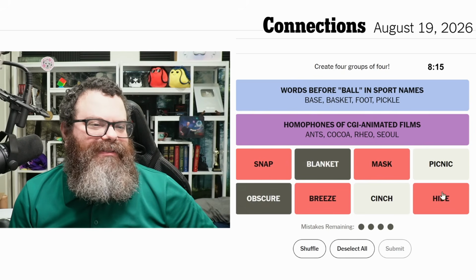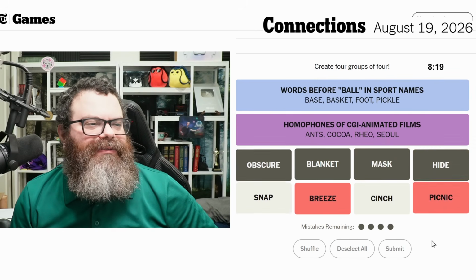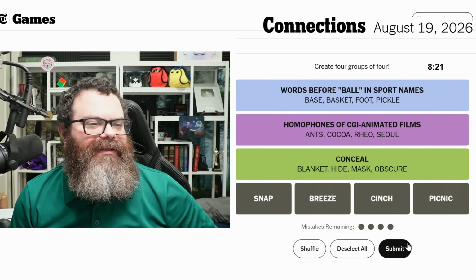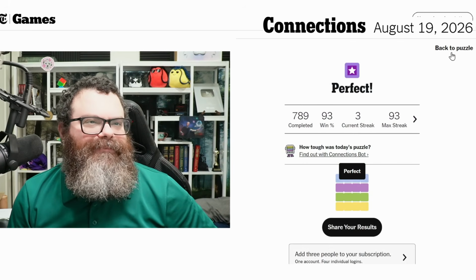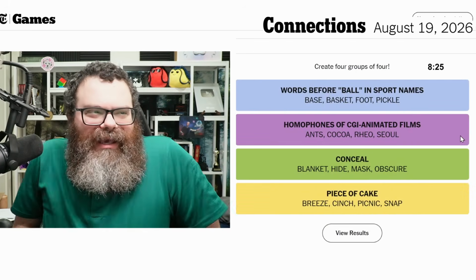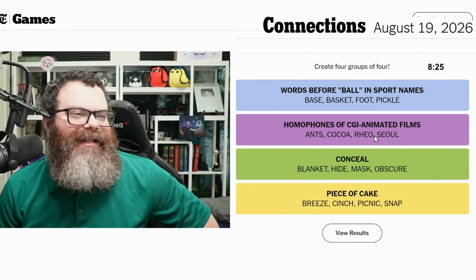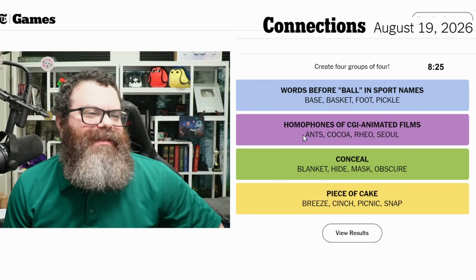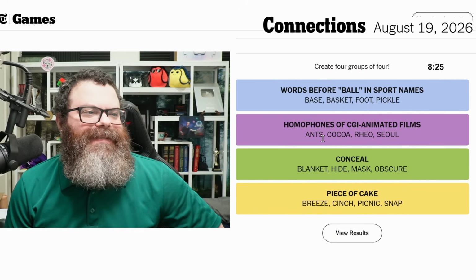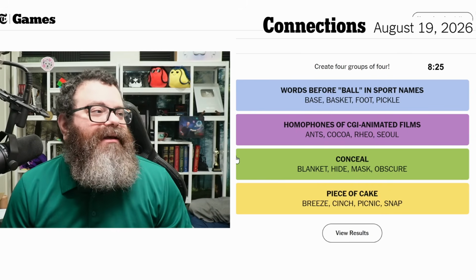Obscure, blanket, hide, and mask, I think is going to be our green. Yeah, conceal, and then that's that. Okay. Piece of cake. Okay. I'm a little mad at myself for swapping these for no reason. It all came down to not remembering that ants, I think, is spelled A-N-T-Z. Let's look that up now. Ants movie. Yep. A-N-T-Z.